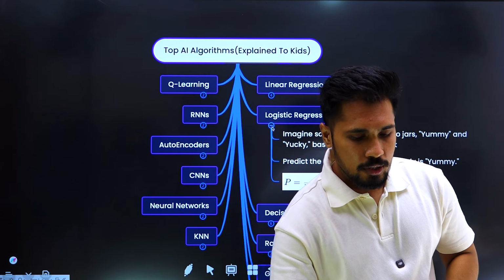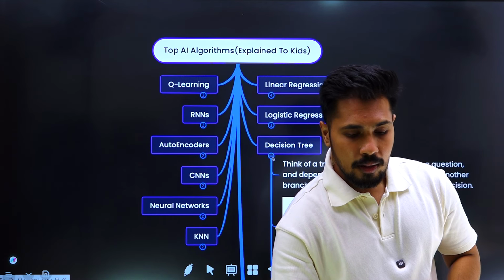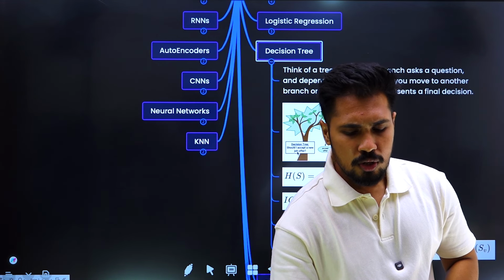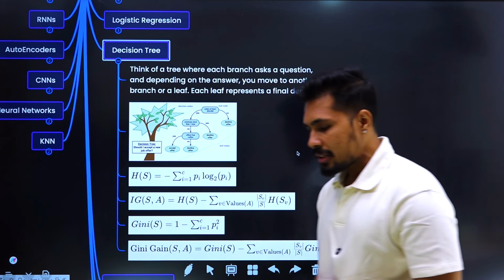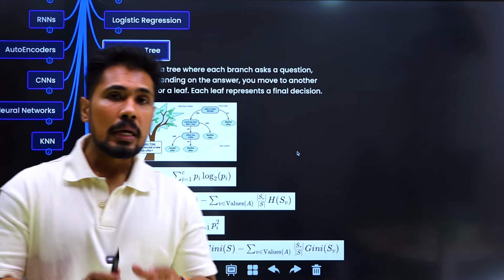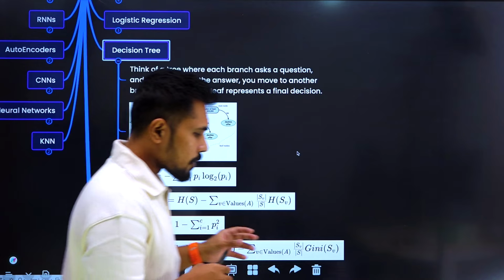After logistic, we got another classification algorithm. This is also a classification, which we call decision trees. What is this decision tree algorithm doing? In simple terms, see this, like you have the theory.